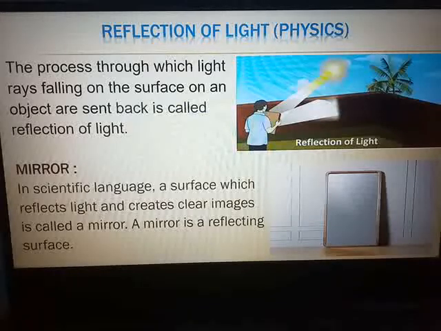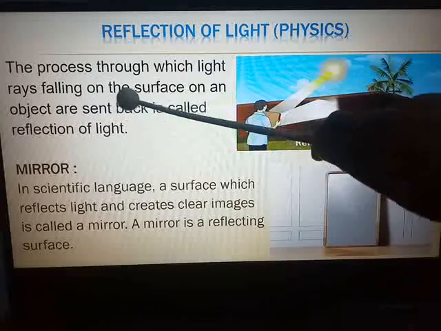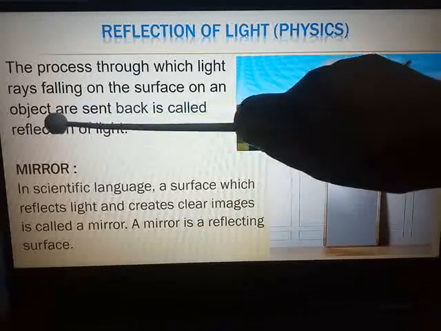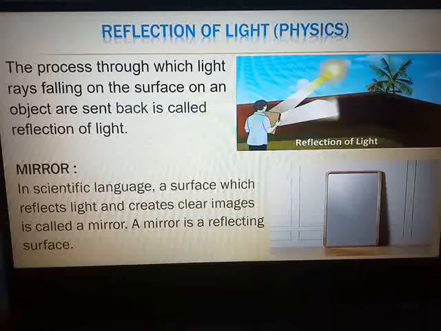So today we are going to start with the chapter from physics, reflection of light. What do you mean by the word reflection? The process through which light rays falling on the surface of an object are sent back is called reflection of light.